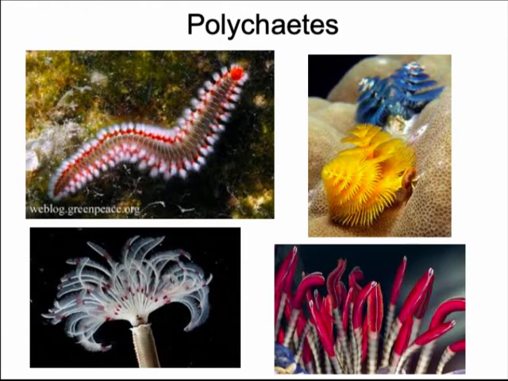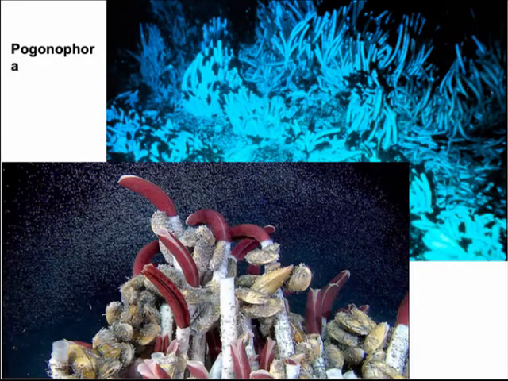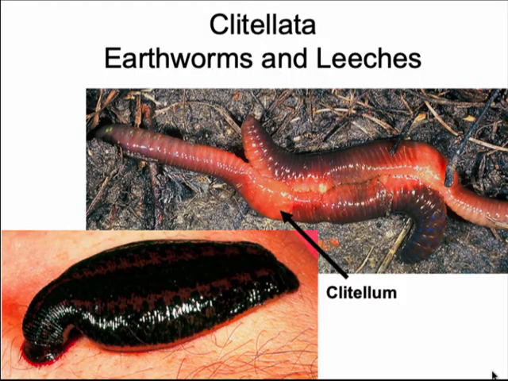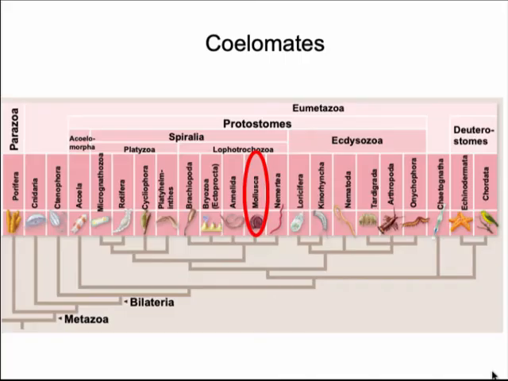Examples of annelids include polychaetes. Some might not look very worm-like. They have structures for filtering food particles from the water. They have pogonophores. These are very specialized worms that live in deep vents in a very extreme environment, and they have symbiosis with bacteria in order to survive in a place with little oxygen and no sunlight. And we have earthworms and leeches that are the terrestrial examples.